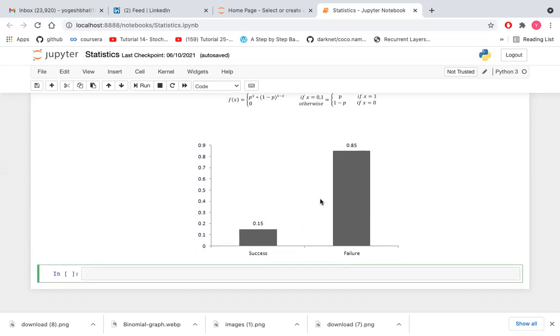So there is no condition that the probability of success and failure should be the same, so it can be different.